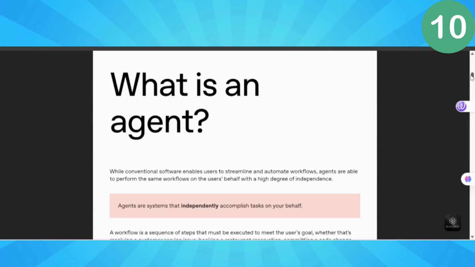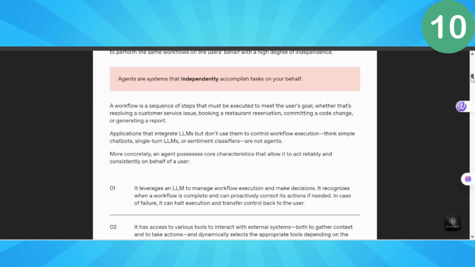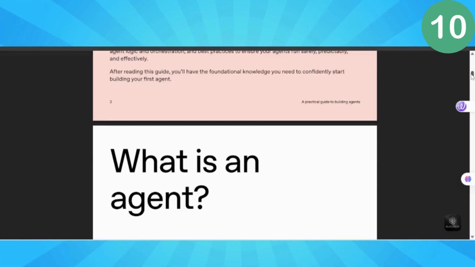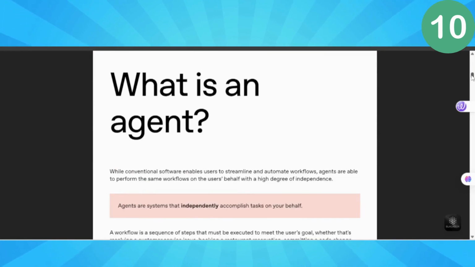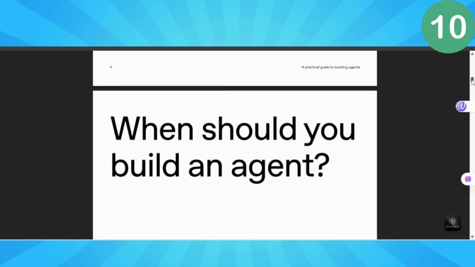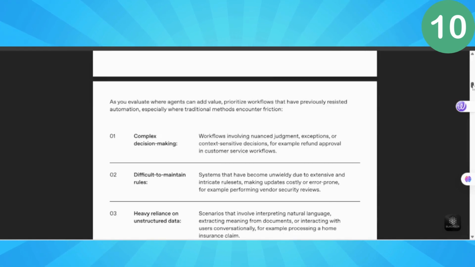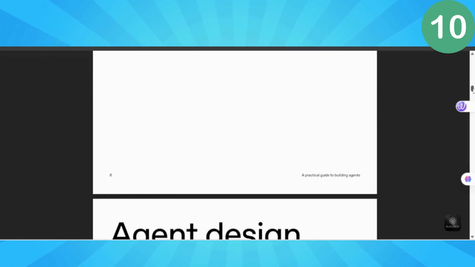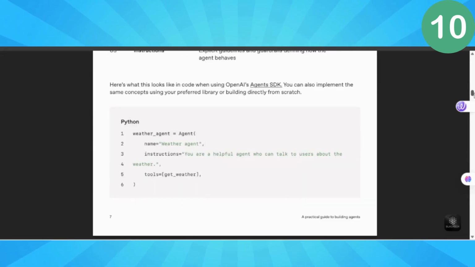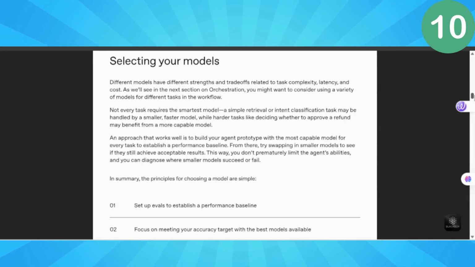Upload this PDF to Notebook LM and watch the magic happen. It transforms into an interactive course with mind maps, audio overviews, and study guides. It's like having a personal AI tutor. The guide covers everything: what agents are, when to build them, architecture foundations, and crucial guardrails. This is insider knowledge from the company that started it all.